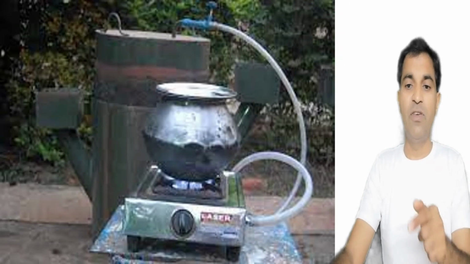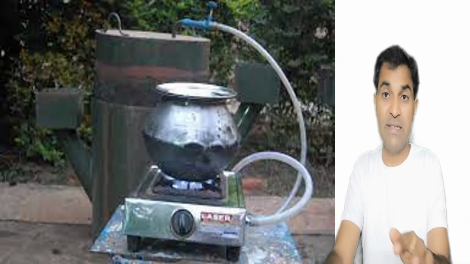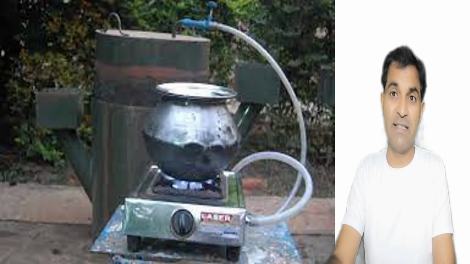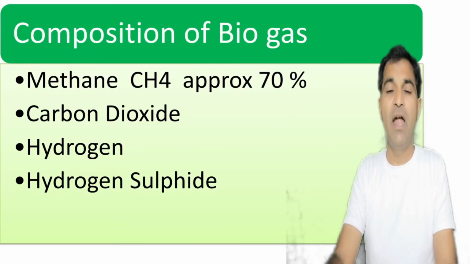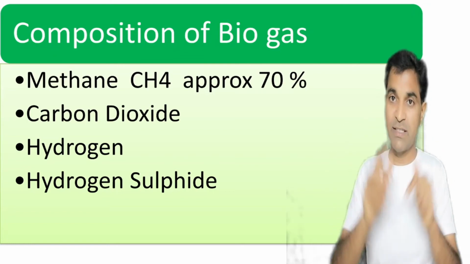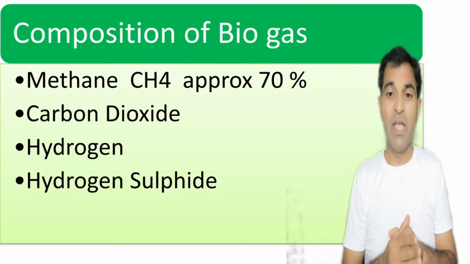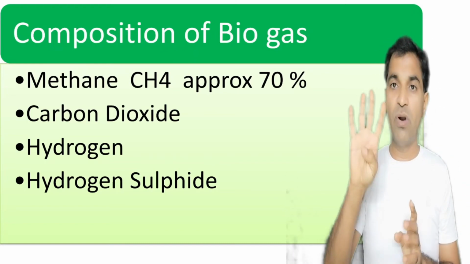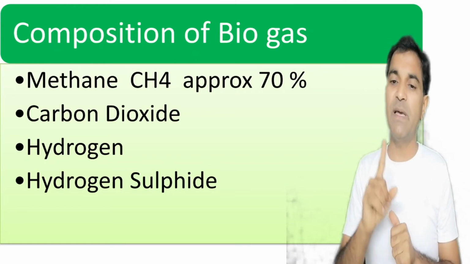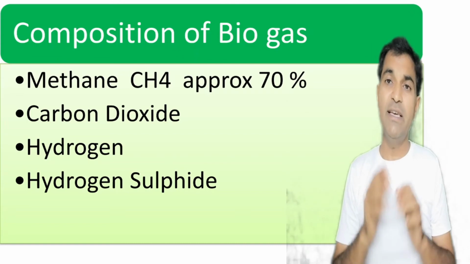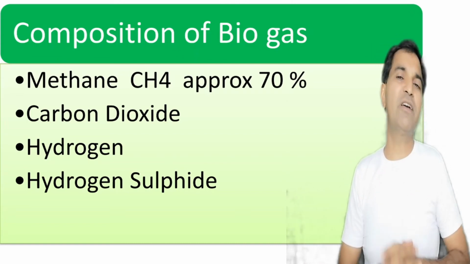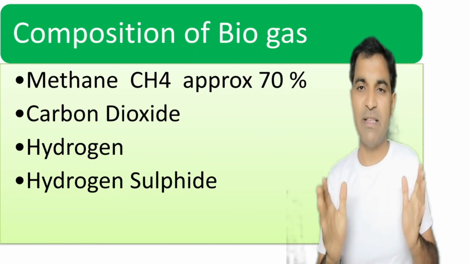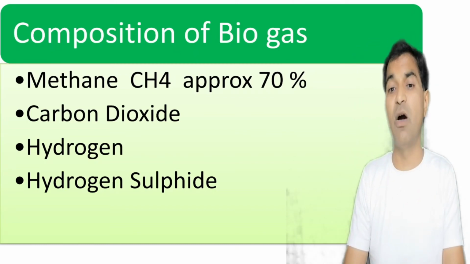This is the way we burn this biogas. You can see that there is a flame of blue color. Blue indicates maximum efficiency, it's burning without ash. Now what is the composition of this biogas that we are using for cooking food? Methane, CH4, one carbon and four hydrogen, is primarily the biggest component, and it comprises approximately 70% of the biogas.